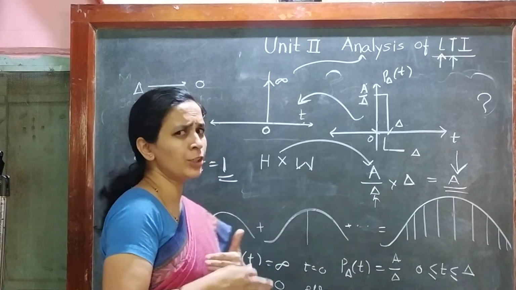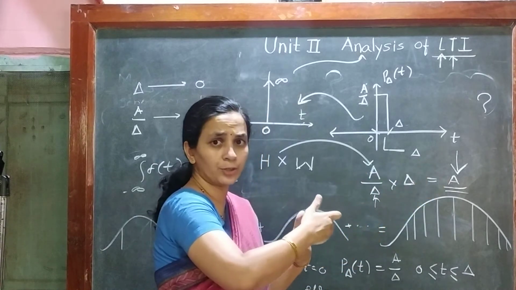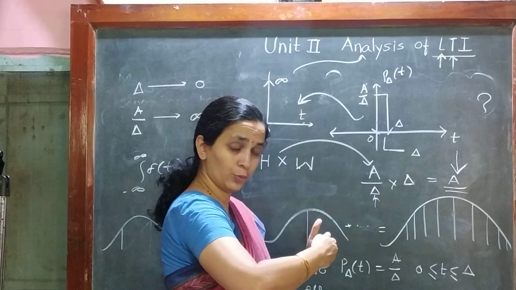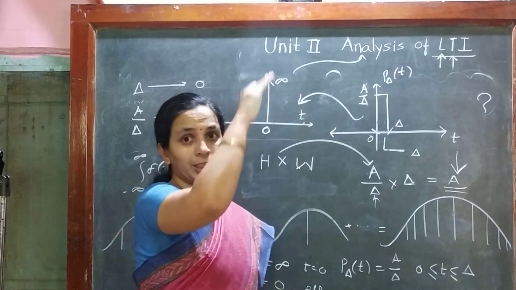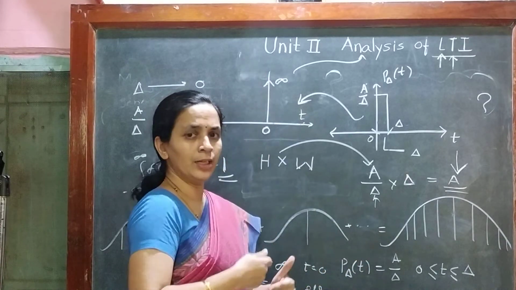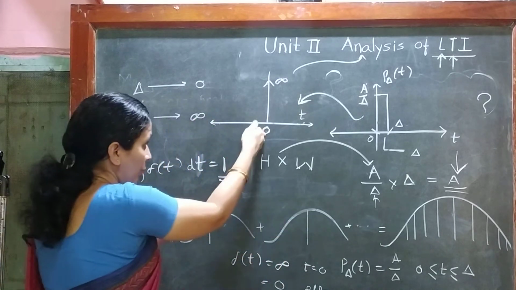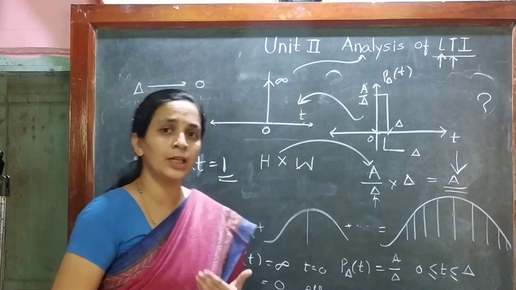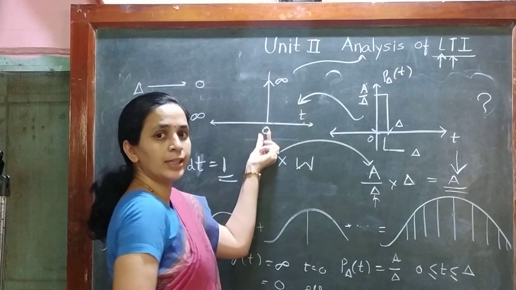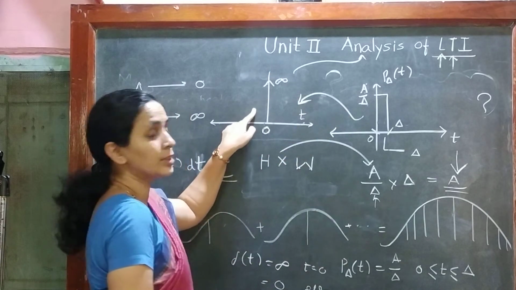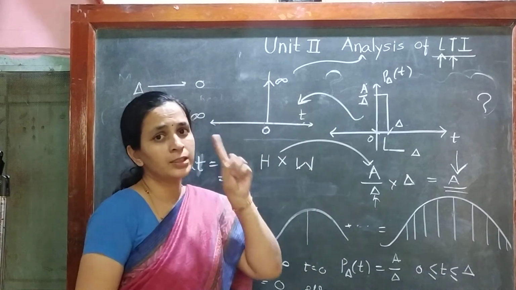Now, see what happens if I try to reduce this width. Reduction in width is going to affect the height. If I reduce the width, the height will increase. If suddenly the width becomes 0, how much will be the height? If the width becomes 0, the height will be infinite. Anything upon 0 is infinity, right? So if this width is 0, obviously the height is infinite, and this pulse now results in the impulse signal, right?